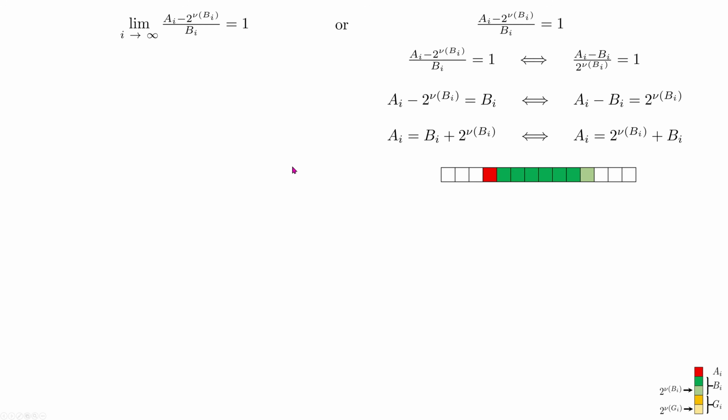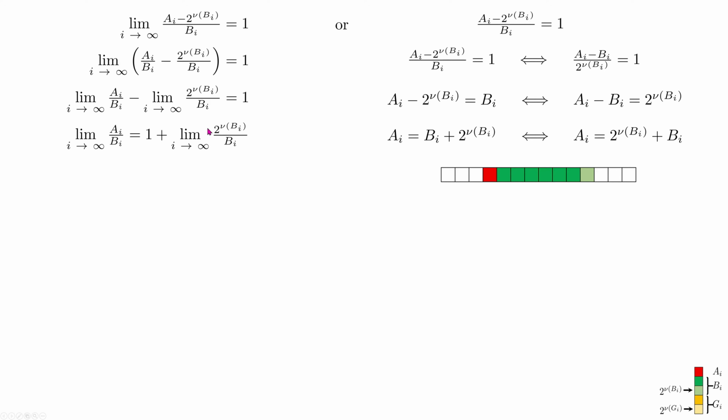As we know that this limit exists, we can do the following transformations. We could split this limit into 2, and finally we know that this limit is equal to 1 plus this limit. Now we will evaluate such a term. I received some comments that I'm not allowed to evaluate this limit because I don't know if this limit exists.